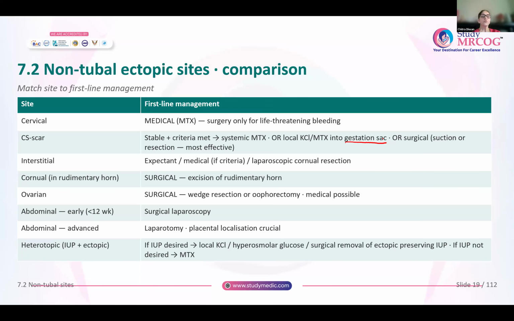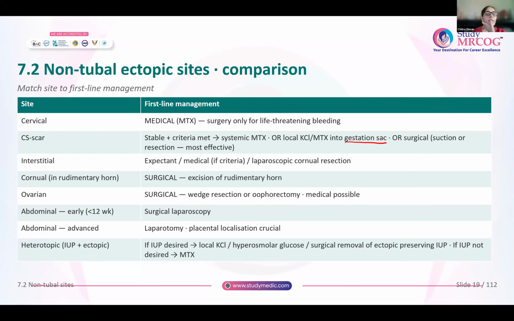Abdominal pregnancies, usually the early ones, less than 12 weeks, surgical management is offered in the form of laparoscopy. If it is an advanced abdominal pregnancy, laparotomy is needed. And it is very important that you first localize the placental site, because you are expected to have torrential hemorrhage, as this placenta erodes into all the possible surfaces that are available.